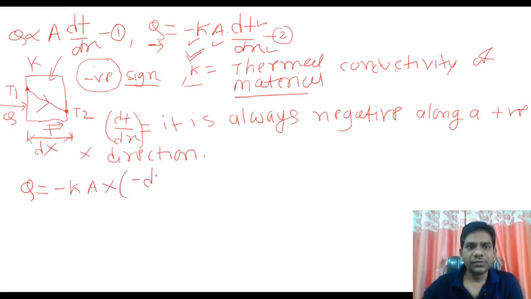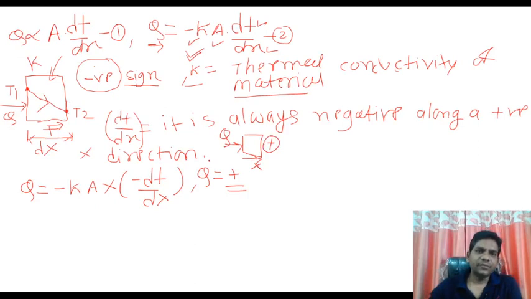dT by dx is negative. So what is the value of Q? The Q becomes positive always along the x direction. If you consider the Q along this x direction, this Q is always positive. Do you understand this meaning? Yes. So this is the simple explanation about Fourier's law.